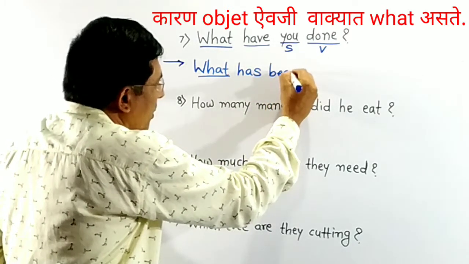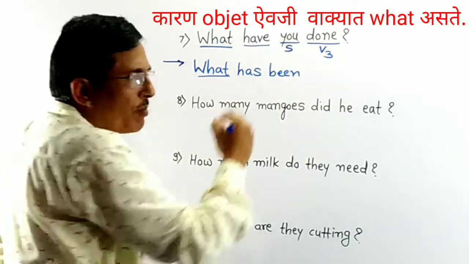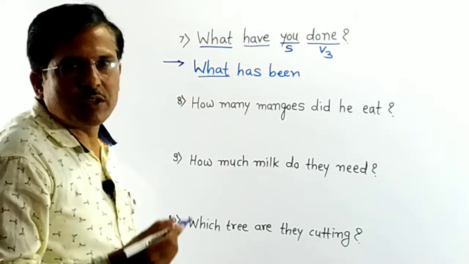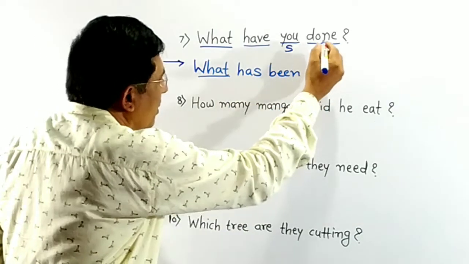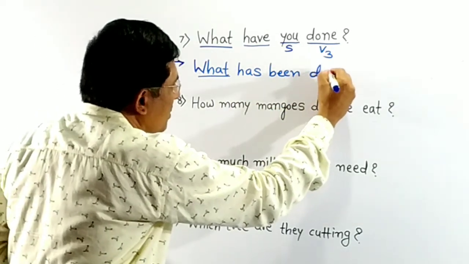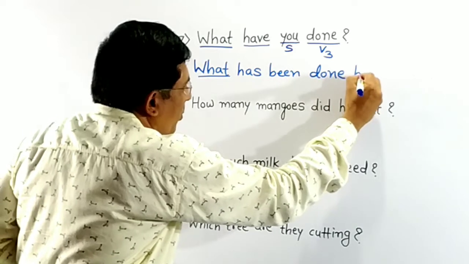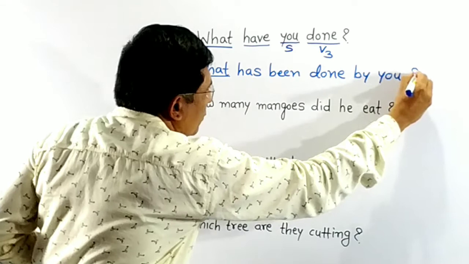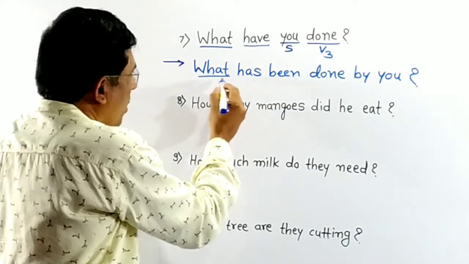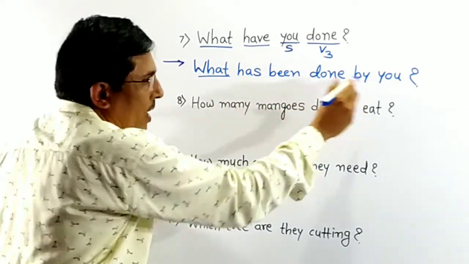You know, here is a V3 form of main verb. So take V3 form of be. What has been, write done as it is. Then take preposition by and write you. Give question mark. What has been done by you.